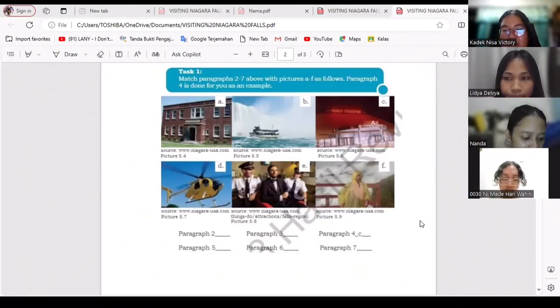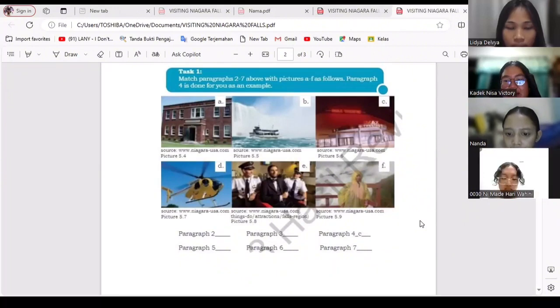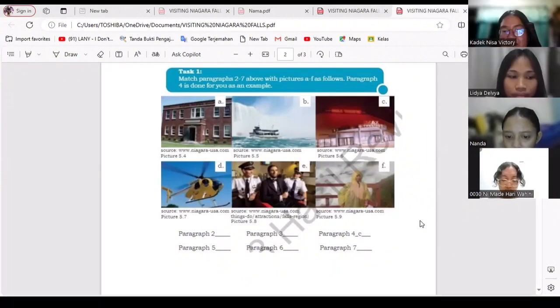Who wants to try again? In paragraph 6, the sentence in bold is Niagara Walks Museum of History. What is the answer? Okay, Lydia. The answer is E. Okay, good, Lydia.